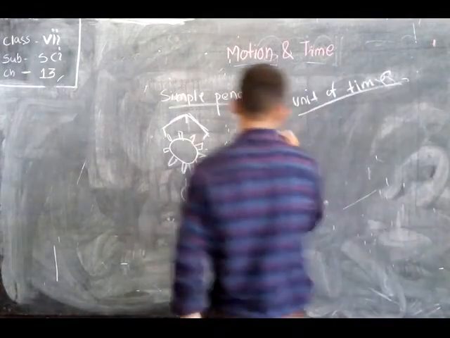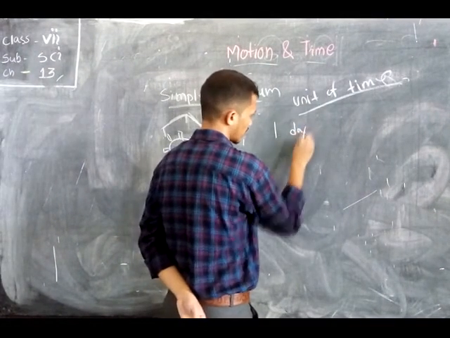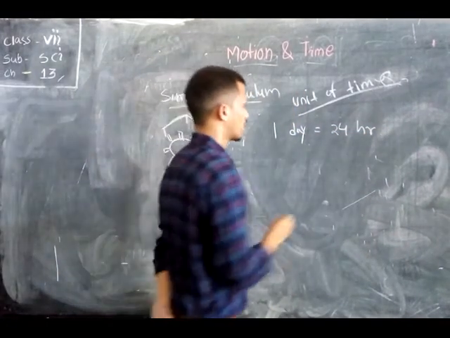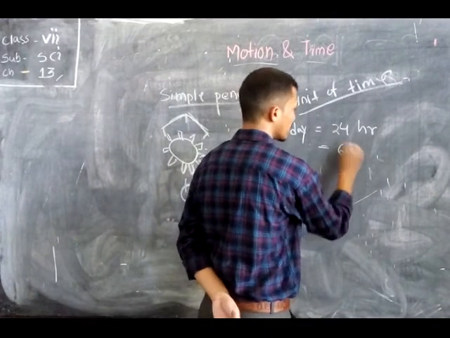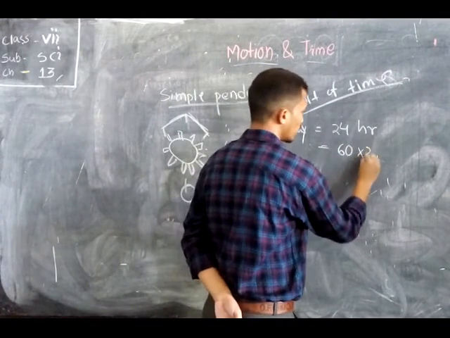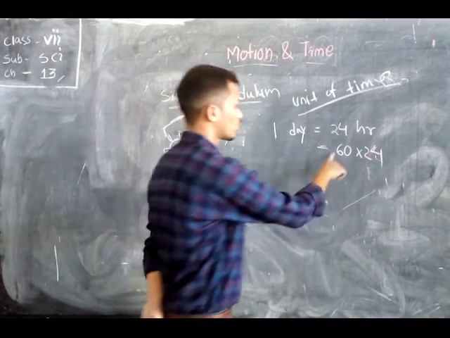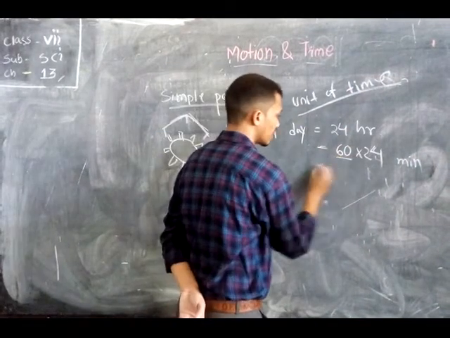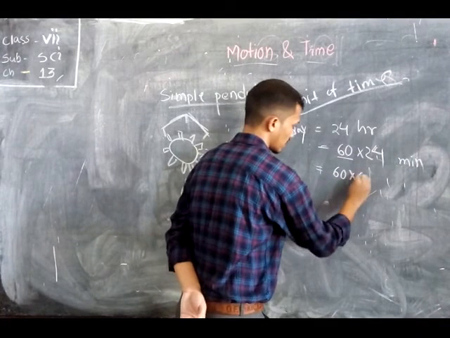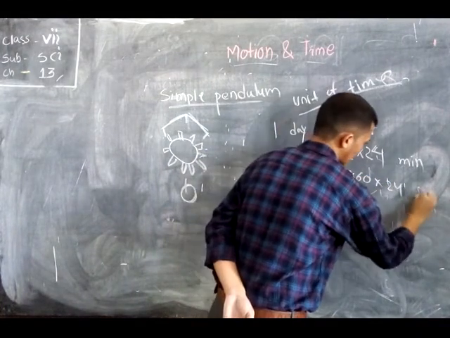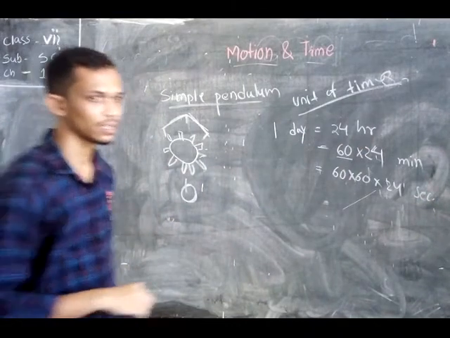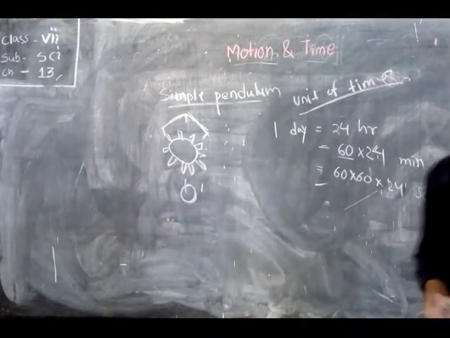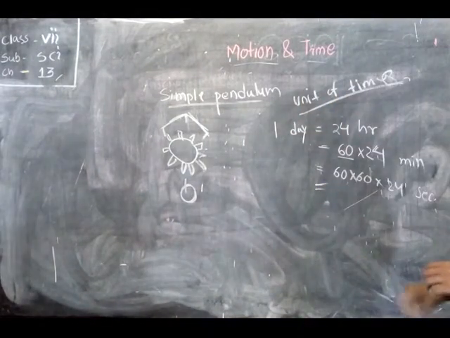So in one solar day, that is one day, there are 24 hours, and 1 hour is equal to 60 minutes. So 24 hours into 60 minutes. Then in a single minute there are 60 seconds. So this many seconds are obtained in a single day. What is the answer of this multiplication? This is 86400.